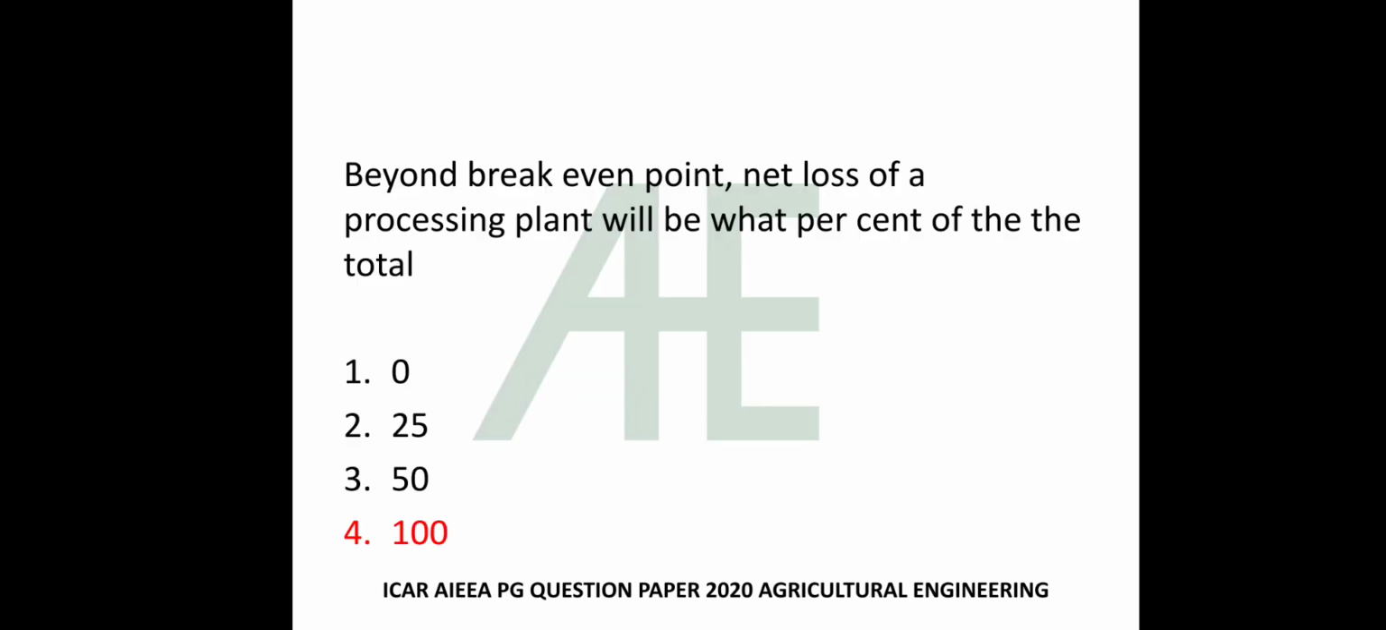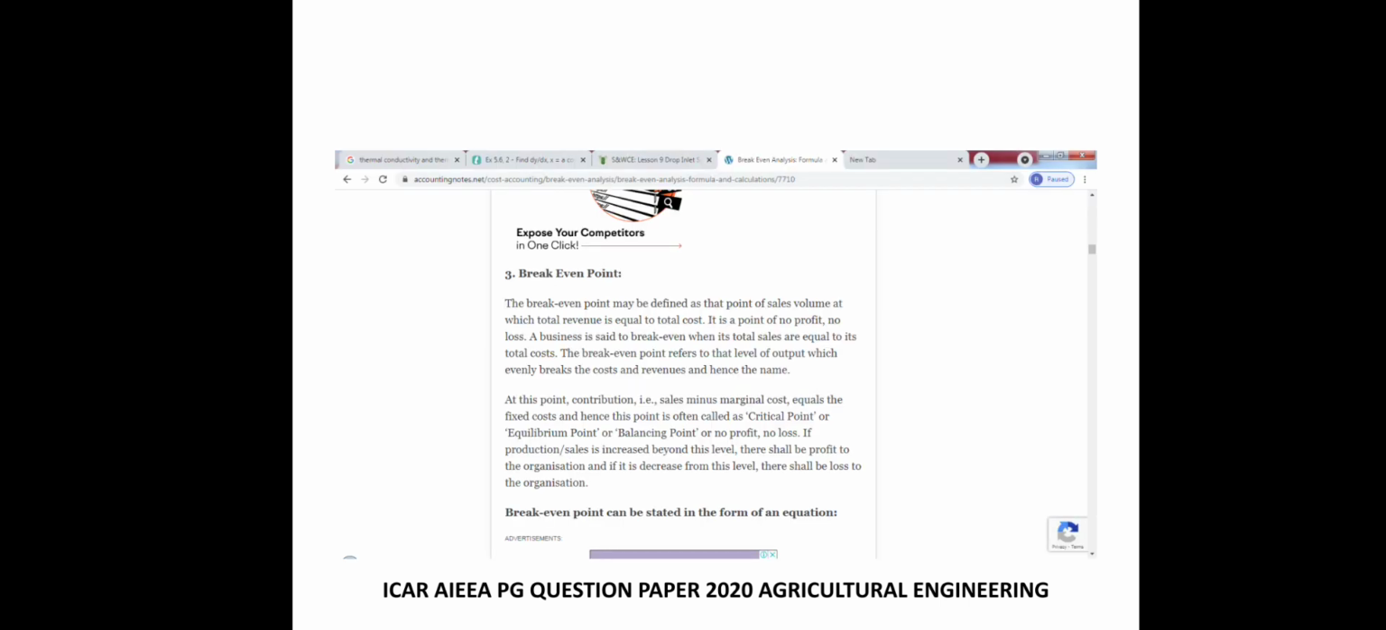Beyond break-even point, net loss of a processing plant will be what percent of the total? 0, 25, 50, 100. The answer is 100. So see, what is break-even point? The break-even point may be defined as the point of sales volume at which total revenue is equal to total cost. It is a point of no profit, no loss. A business is said to be break-even when its total sales are equal to its total cost. The break-even point refers to the level of output which evenly breaks the cost and revenues, and hence the name.